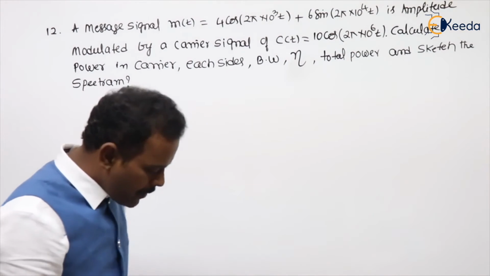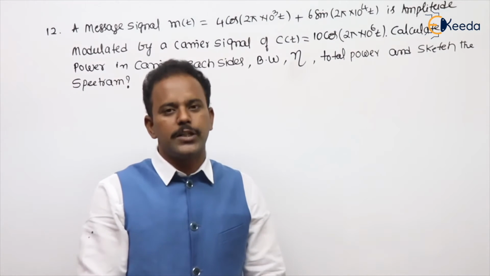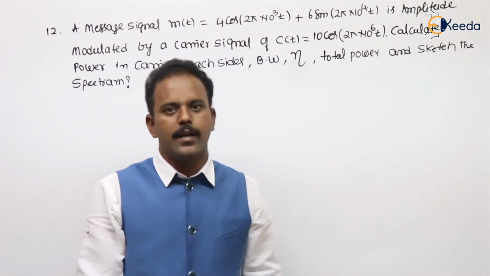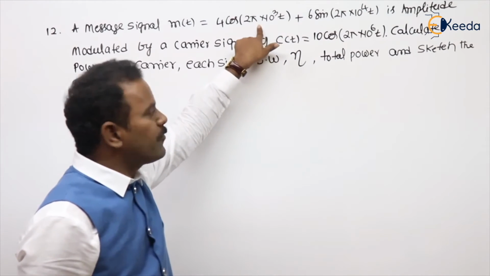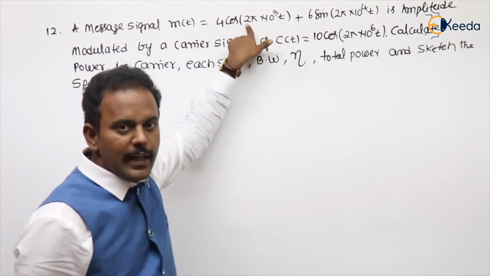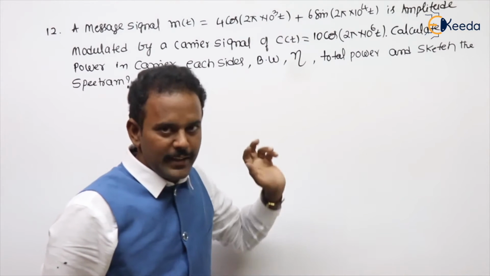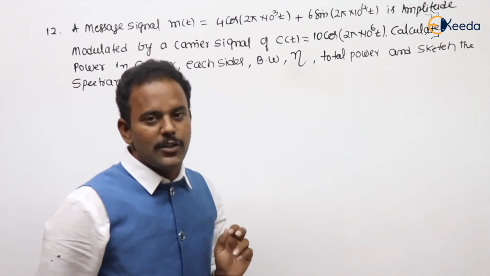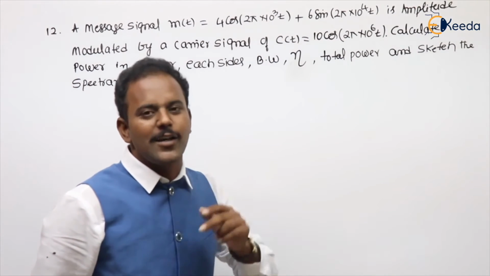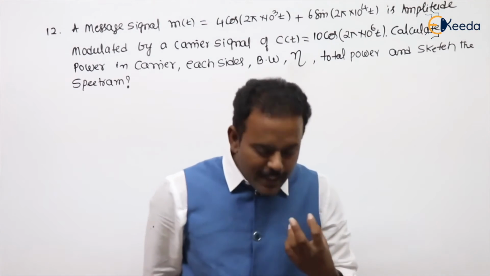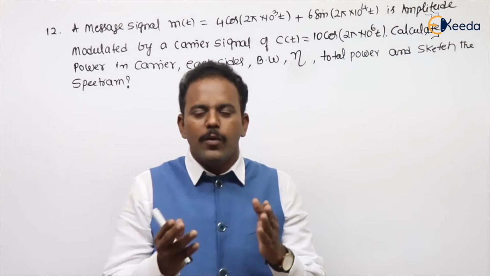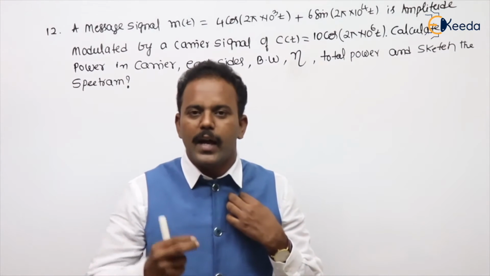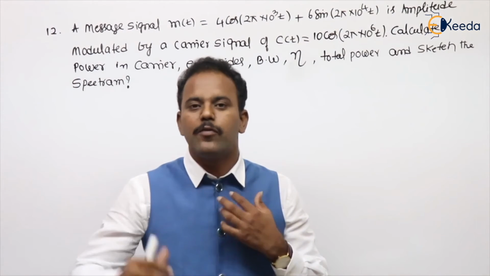So this is a problem I took regarding multi-tone modulation, and I am calculating all the terms. If you clearly see in this m of t, one I took cos, another I took sin. But in our explanation of the subject, both I took cos only. So why did I take it intentionally like that? In examination, what we discuss in the classroom and what comes in the examination is slightly different.